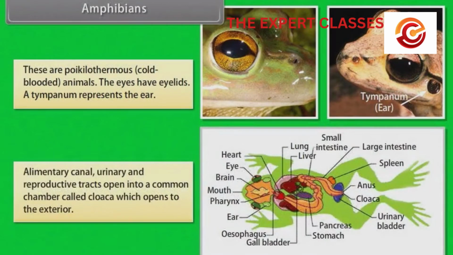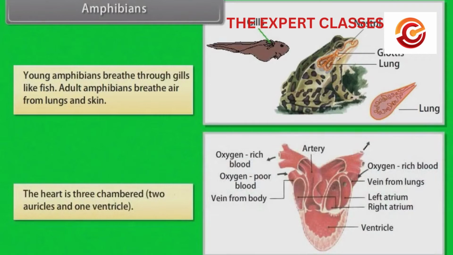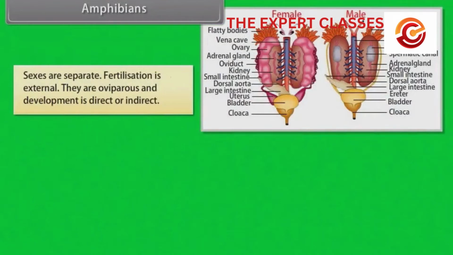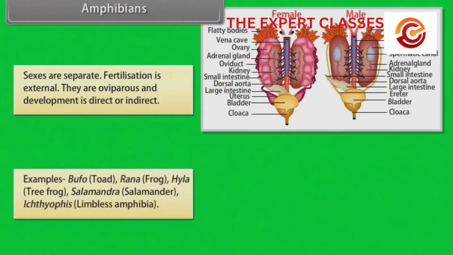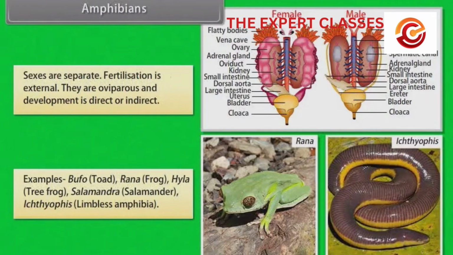Alimentary canal, urinary and reproductive tracts open into a common chamber called cloaca, which opens to the exterior. Young amphibians breathe through gills like fish. Adult amphibians breathe air from lungs and skin. The heart is 3-chambered, 2 auricles and 1 ventricle. Sexes are separate. Fertilization is external. They are oviparous and development is direct or indirect. Examples: Bufo, toad; Rana, frog; Hyla, tree frog; Salamandra, salamander; Ichthyophis, limbless amphibian.